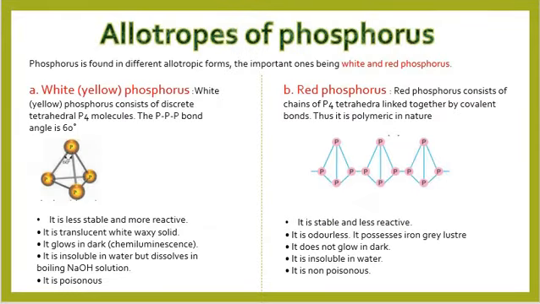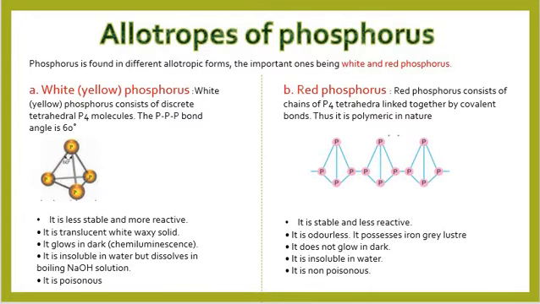Now allotropes of phosphorus. Phosphorus is found in different allotropic forms and the important ones are white phosphorus and red phosphorus. As you are seeing on the screen, the structure of white phosphorus, it is also called yellow phosphorus. White phosphorus consists of discrete tetrahedral P4 molecules and the bond angle in between three phosphorus atoms is 60 degree. This is the tetrahedral geometry of one phosphorus molecule, which is tetratomic.